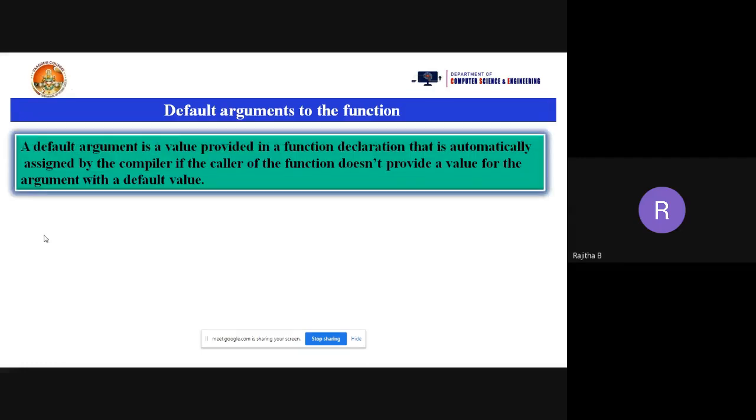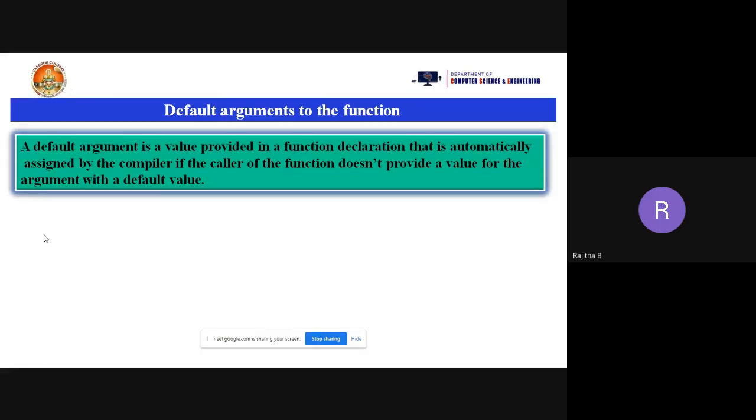A default argument is a value provided in a function declaration that is automatically assigned by the compiler if the caller of the function does not provide a value for the argument with a default value. Suppose I'm taking the addition of a comma b. I'm passing only two values, add of 2 comma 3.